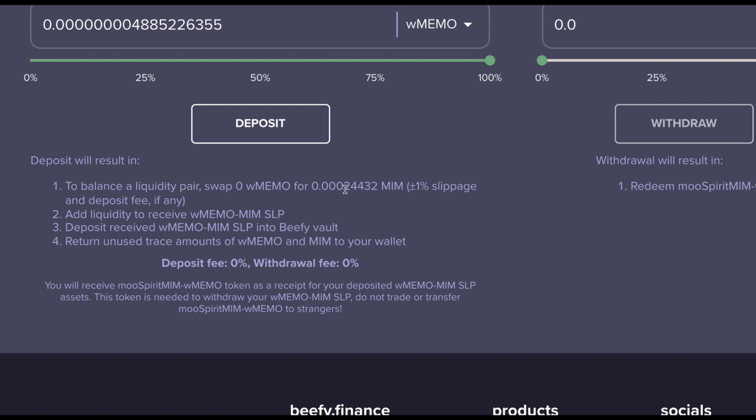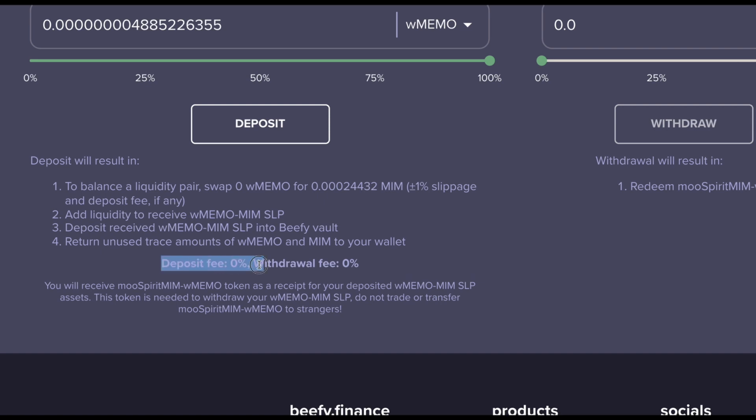You receive liquidity and add liquidity to receive wrapped memo-MIM SLP. You deposit the received MIM SLP to the vault and return the unused trace amount of wrapped memo to your wallet, right? There's a 0% deposit fee and 0% withdrawal fee.